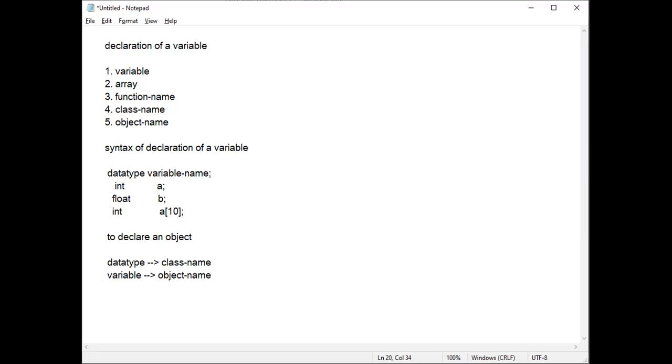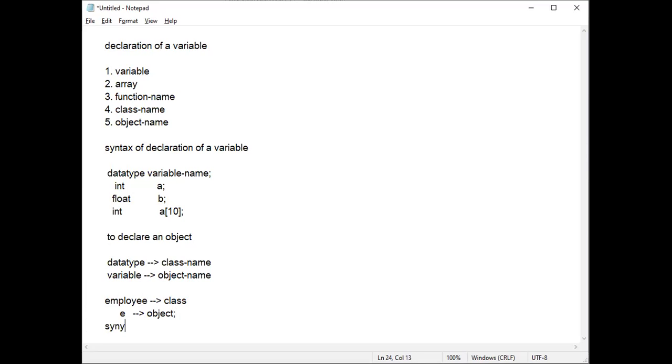For example, if you consider Employee as the class name, so this is the class, and E is the object. So now the declaration statement is: class name, object name. I'll write it here.